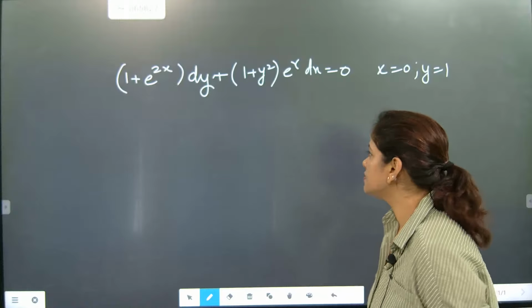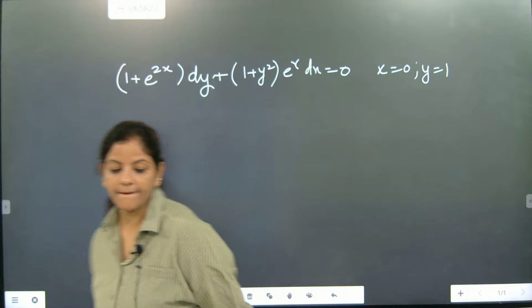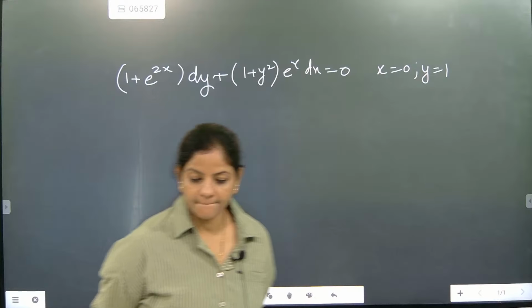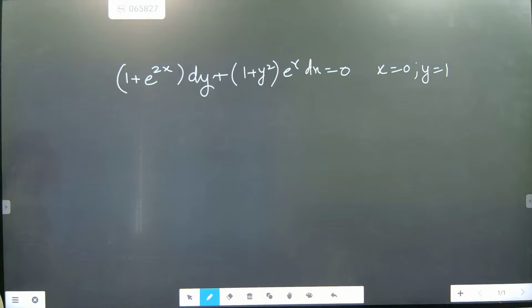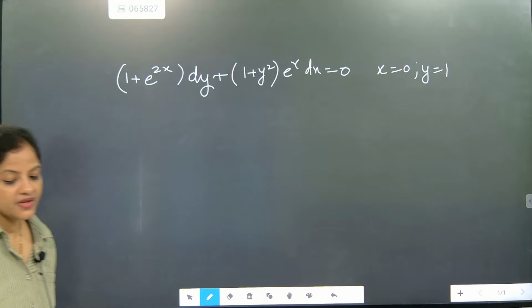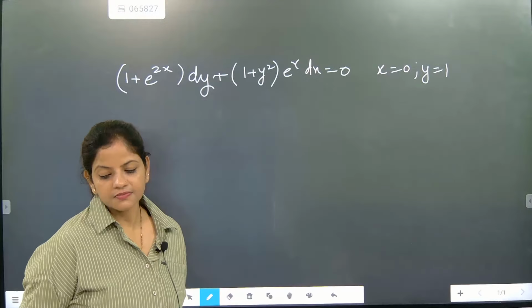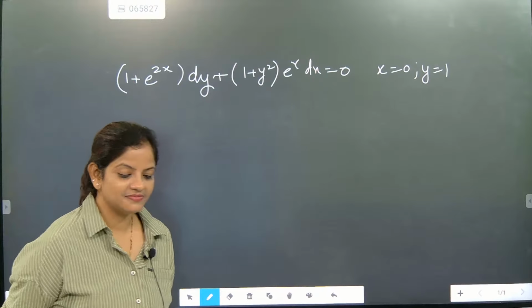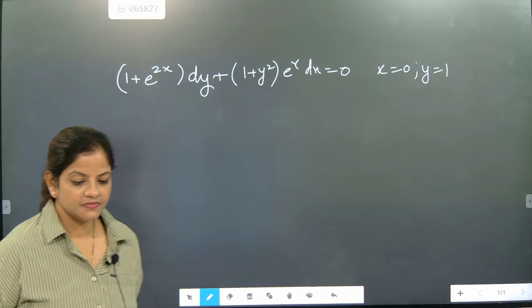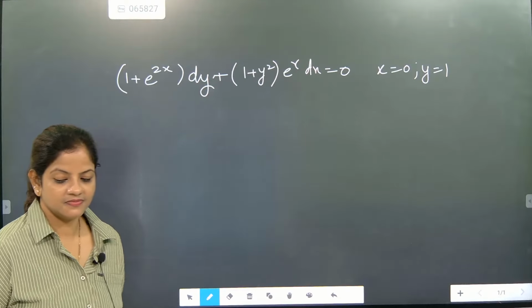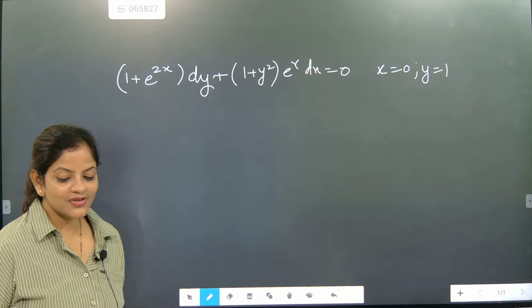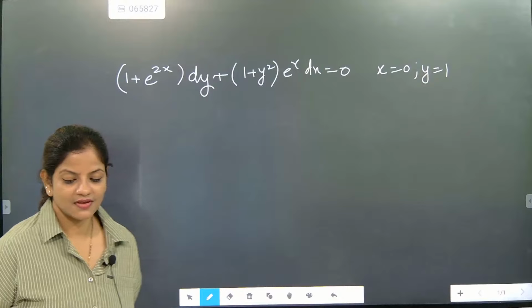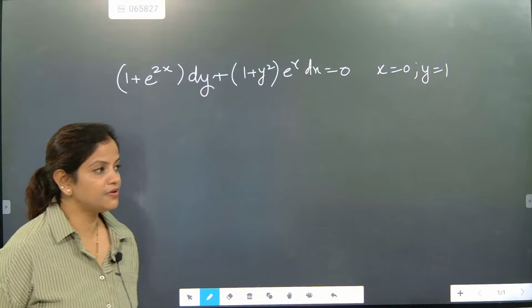Try. This is the variable separable method. After solving, when the answer comes, then only it is 100%. So at least first solve. Come on, try children, you can do it.